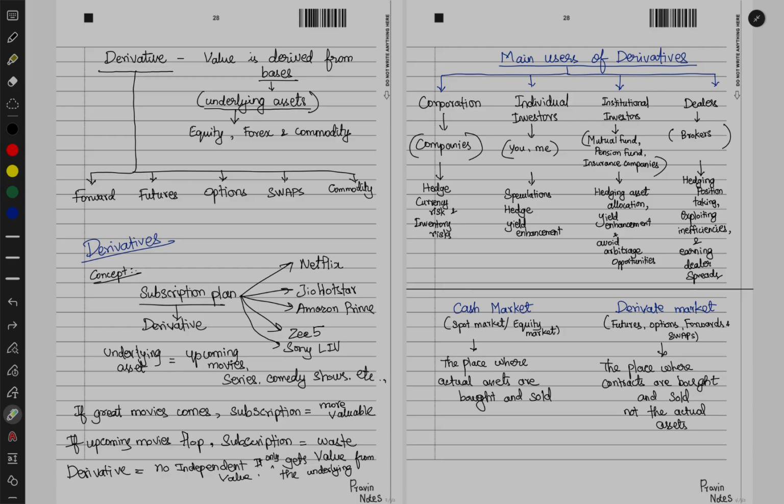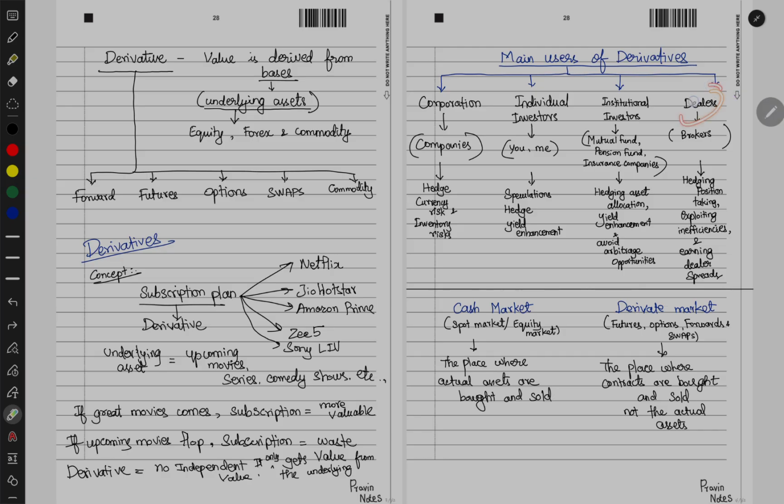Either way, since they are managing funds, derivatives will help in giving a good yield, or just help in protecting the margin, whatever you say. So hedging, asset allocation, yield enhancement, and exploiting arbitrage opportunities. This also we'll see in the upcoming session.